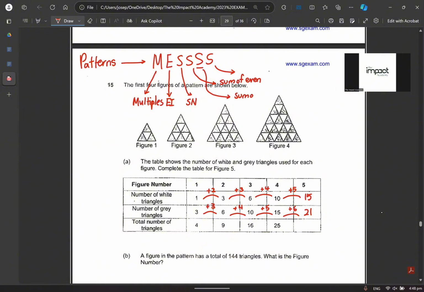Sum of odd. What do I mean by sum of even? That means I add, and all of the numbers are even. Sum of odd means when I add, all of the numbers are odd. And finally, we have the last one, sum of consecutive. Consecutive means one after another. Okay, so make sure the concepts are written down first.